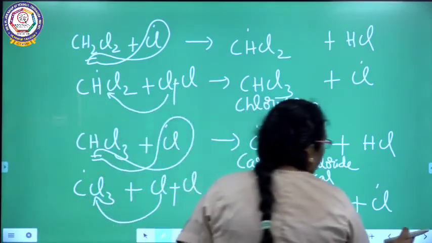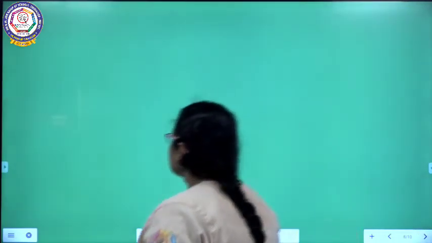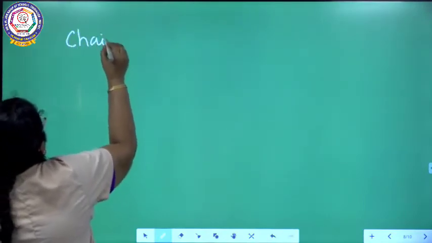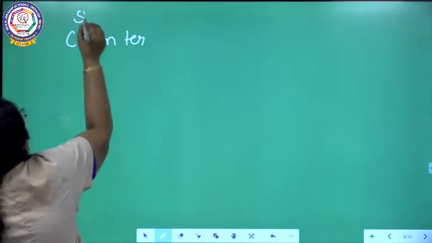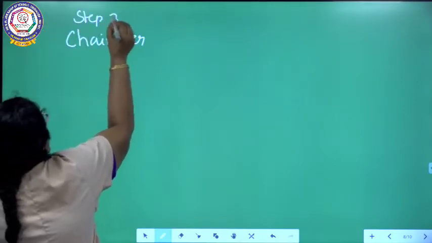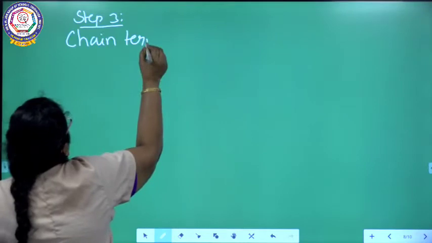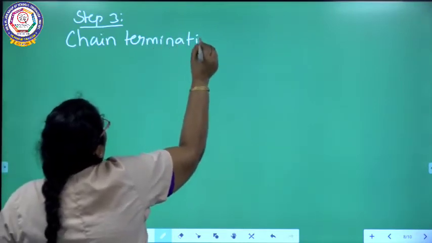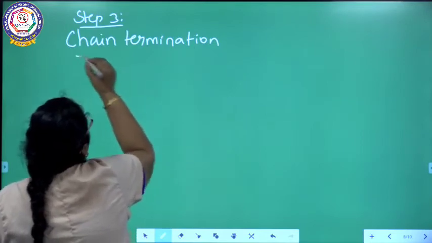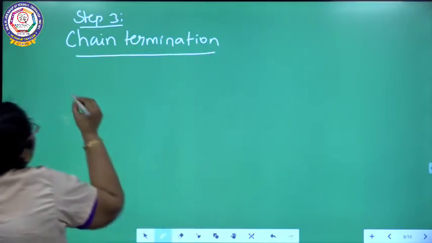The next step, chain termination. That is step 3. We are going to see chain termination. What is chain termination?